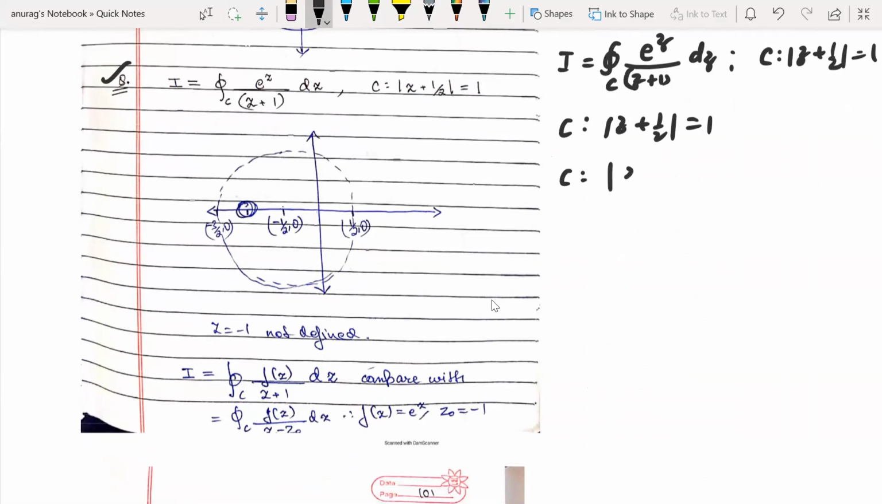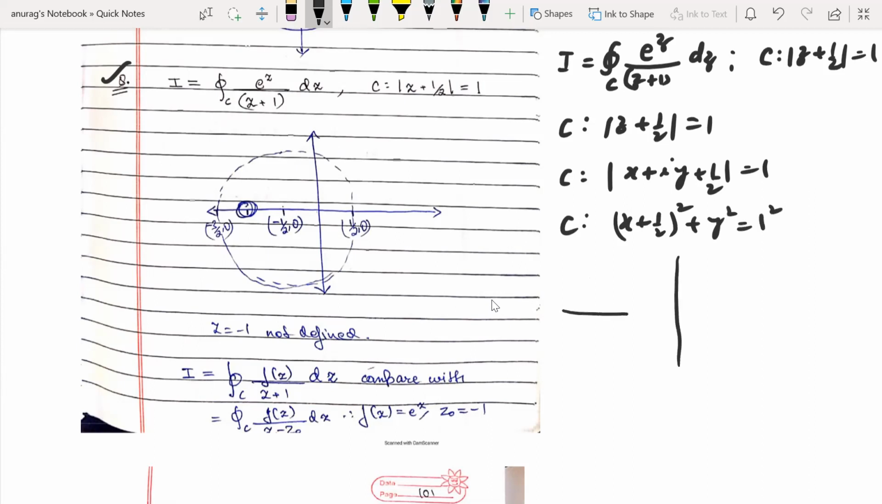It can be written as x plus iy plus 1 by 2 in modulus equal to 1, that is, (x plus 1 by 2) whole square plus y square equal to 1 square. So it is a circle whose center is (minus 1 by 2, 0) and radius is 1. So it will go up to minus 3 by 2 here and go to 1 by 2. So the circle will look like this.